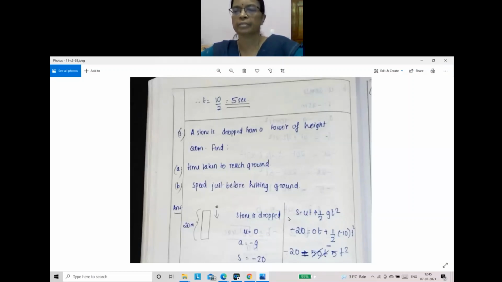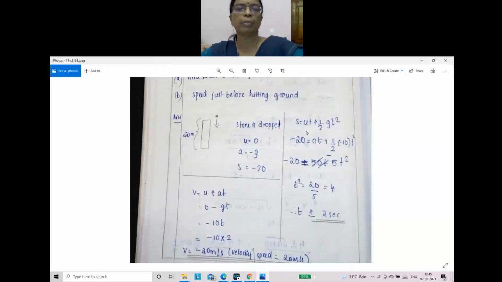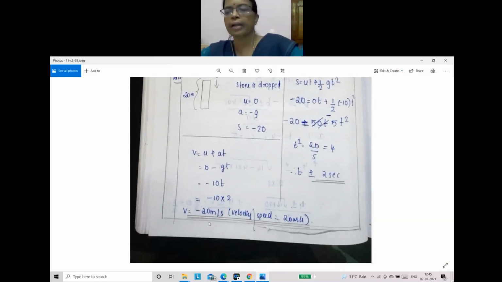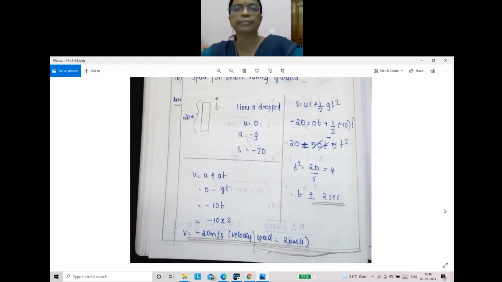S is given as negative 20. Speed you have to tell. Speed you got? Negative 20. Okay, let me check. Correct answer, negative 20. Negative means it is downwards, that's why negative. Okay, correct answer. So this is the way to do the problems based on this question.